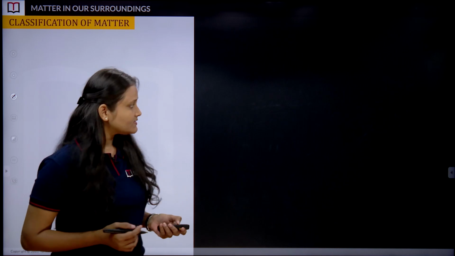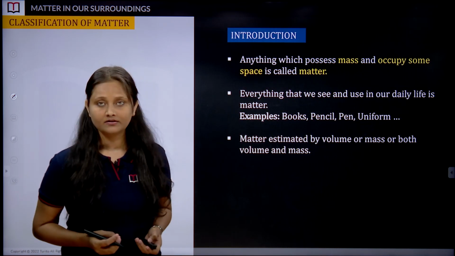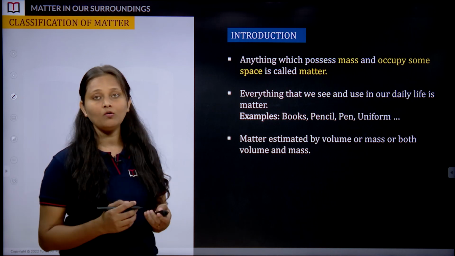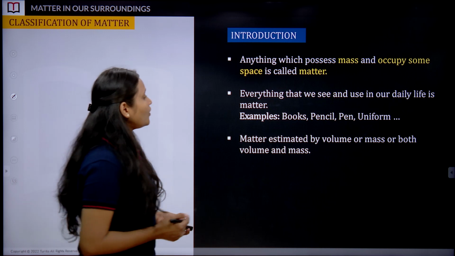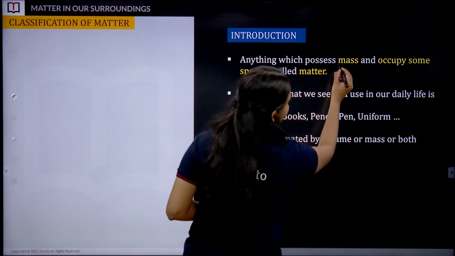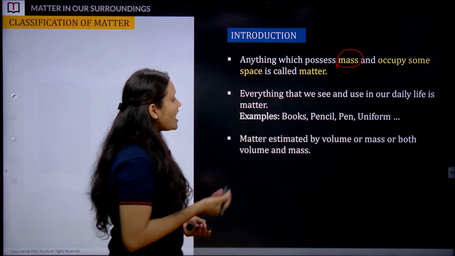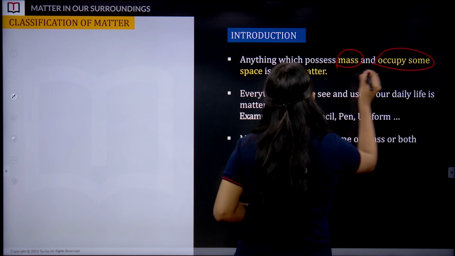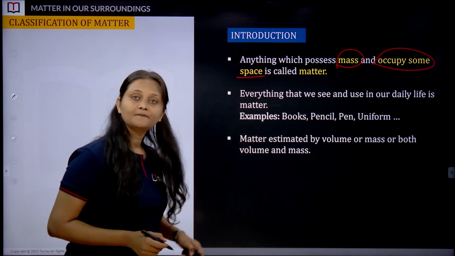Now we need to understand on what basis we are supposed to define matter. How can I call a thing matter scientifically? So here we go for a definition. Anything which possesses its own mass and occupies some space is known as matter.